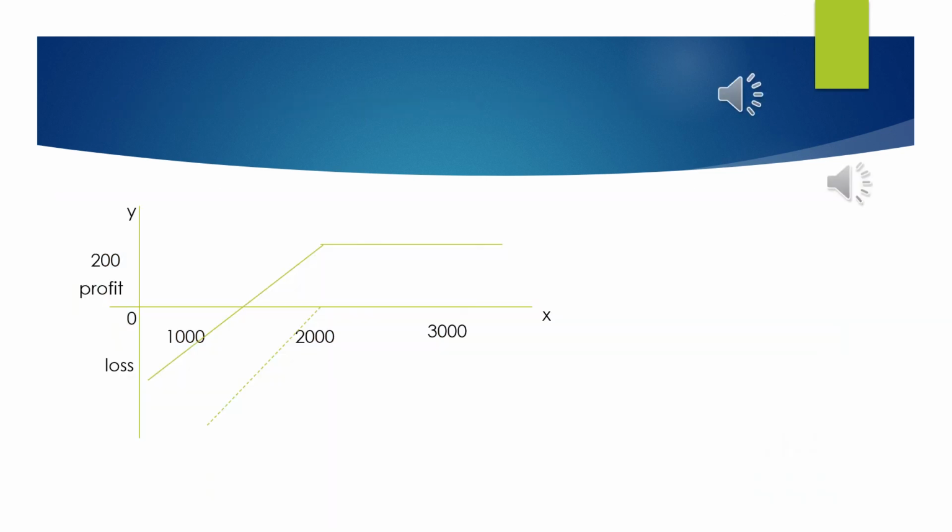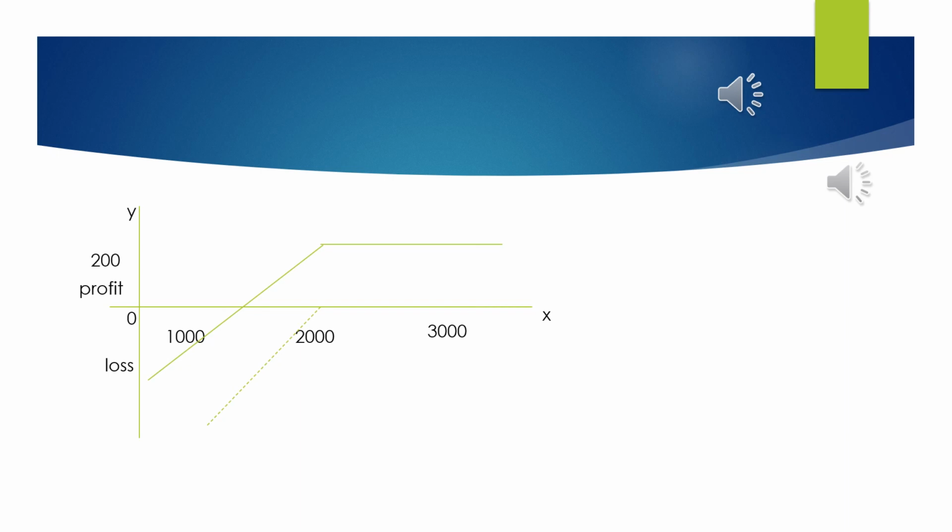Now let us understand the payoff diagram for the writer of the put option, that is Miss Geeta. I've taken a scenario where the spot price is 1000 and the strike price is 2000. This is a case where the contract will be executed by Mr. Roy, because when the contract is executed, he receives 2000 rupees, and if he plans to sell in the spot market, he will receive only 1000 rupees. So he goes for executing the contract.